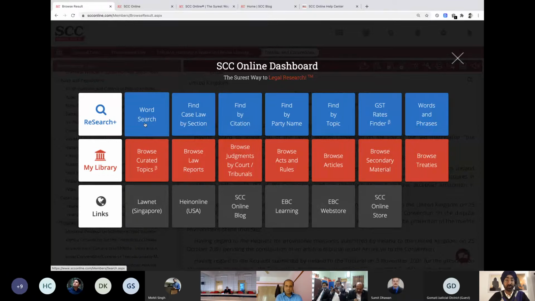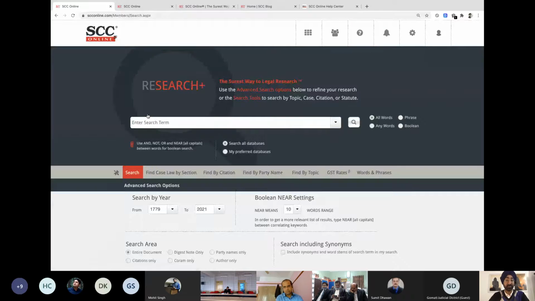So giving one example would not suffice. So I have to come back and give you more and more examples so that you're well versed with this feature. Let me start with the first one. So I'll say word search. Now this is a research part, which means that we will be typing something in the field provided, and then we'll get the information. We will not be able to browse the information.